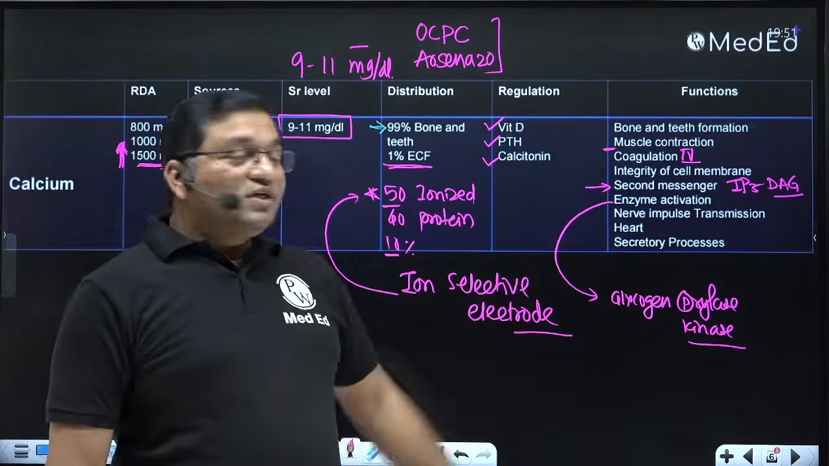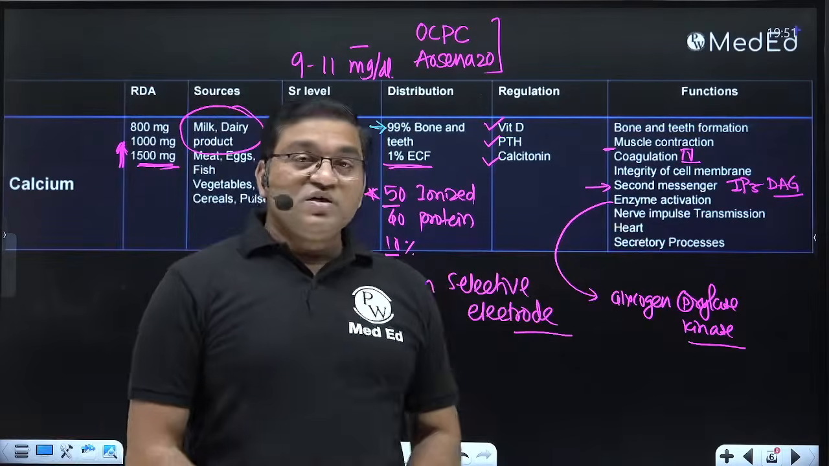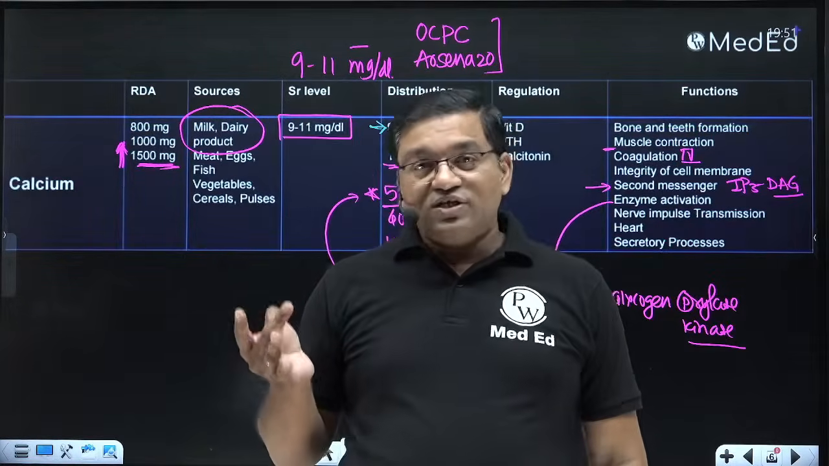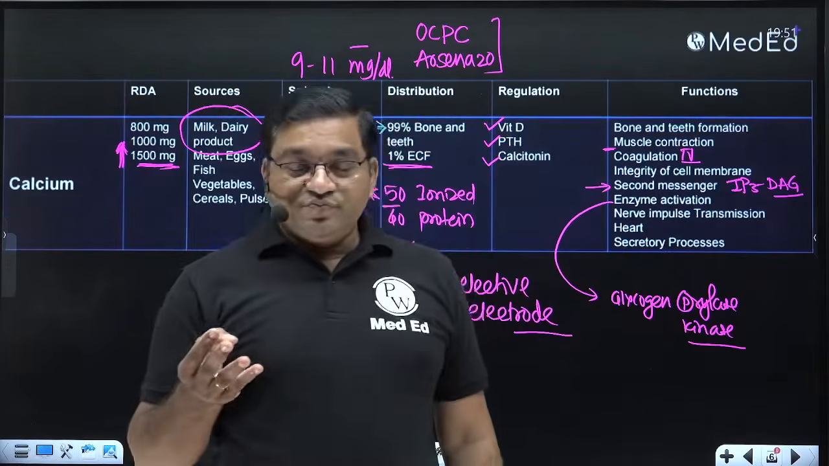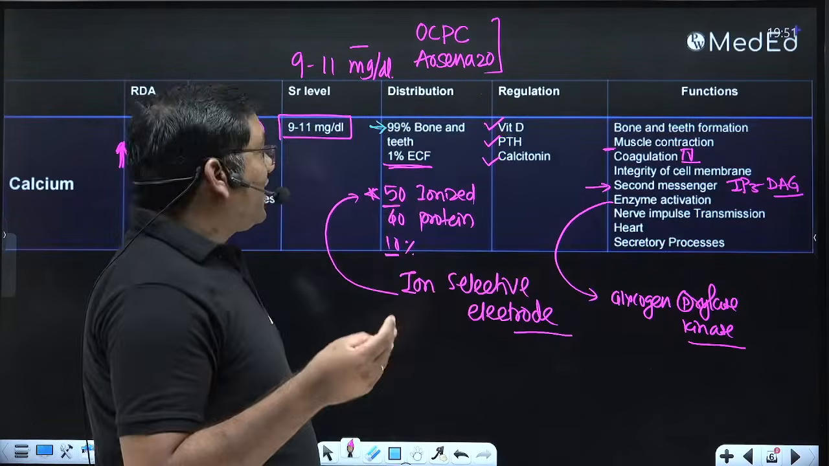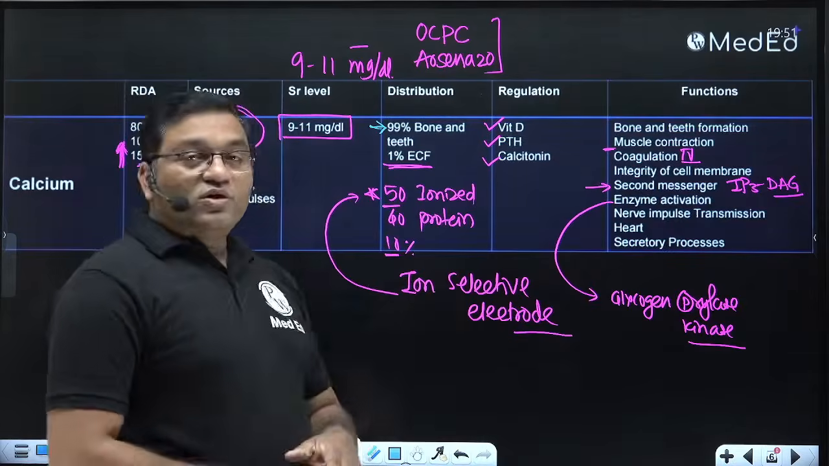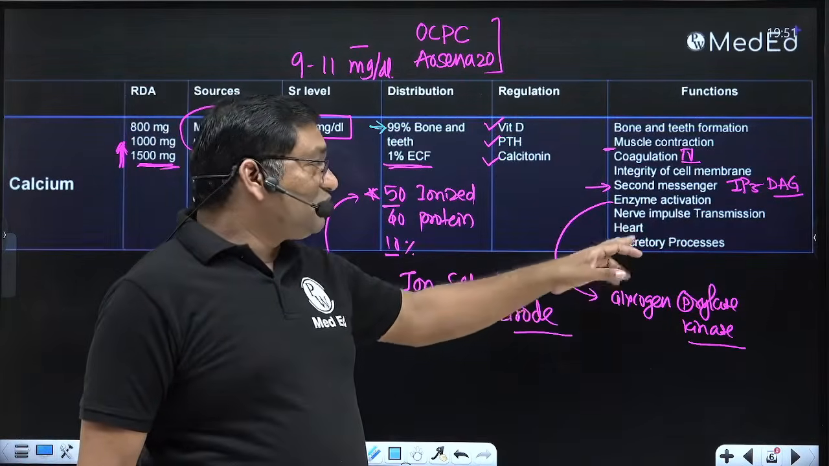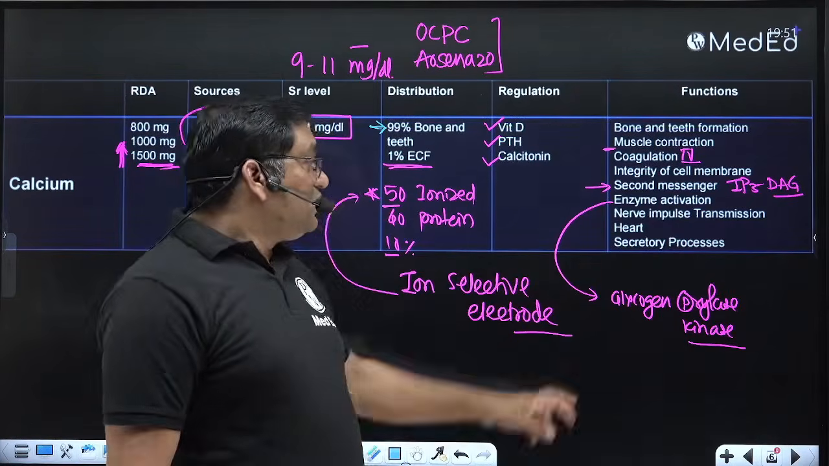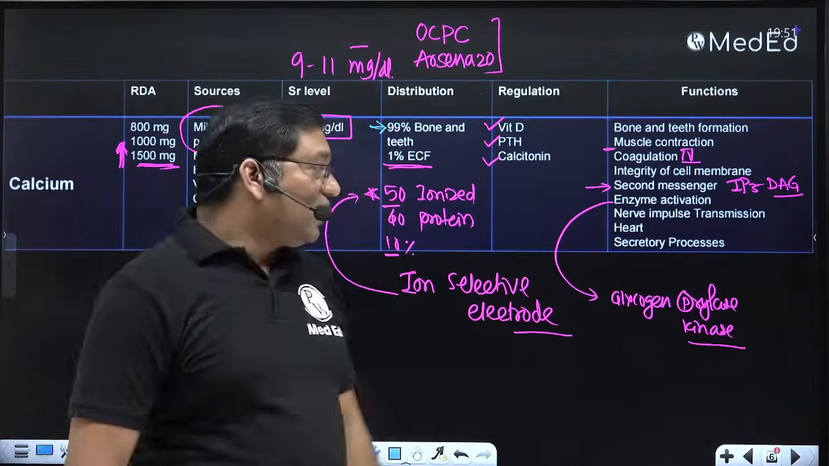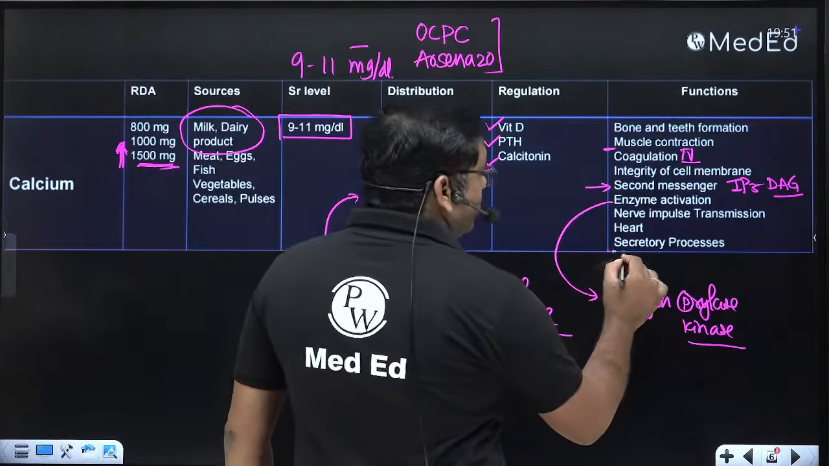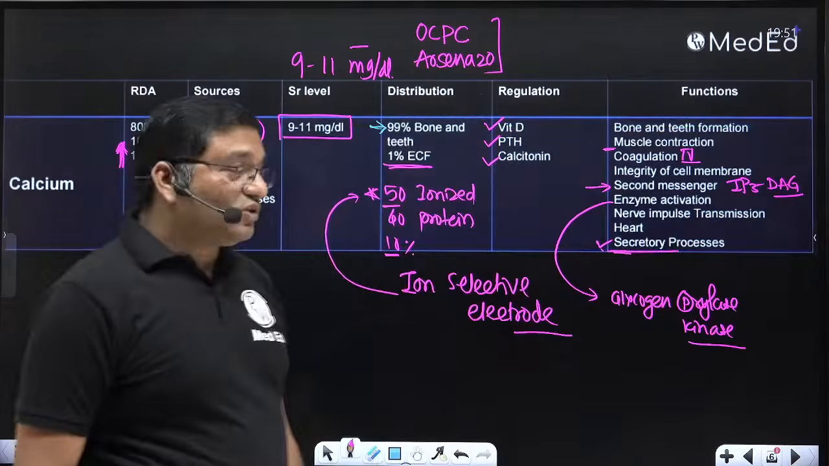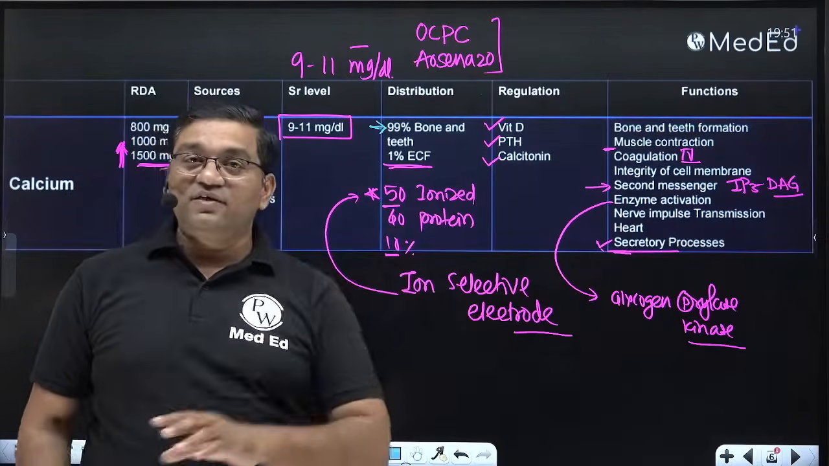So it is important in nerve impulse transmission. For the nerve impulse transmission, calcium is important, sodium is important, potassium is important. Sodium, potassium, calcium, these are the important minerals which are required for the nerve impulse transmission. Also magnesium is important. Then it is important for the contraction of the heart, and it is also important in the endocytosis, exocytosis. So secretory processes, it is important. So these are the important functions related with the calcium.